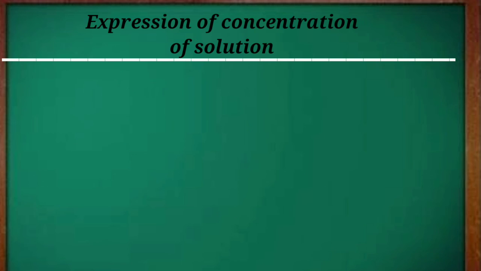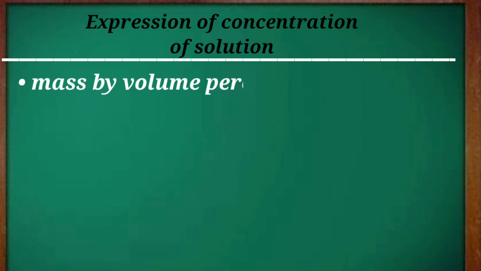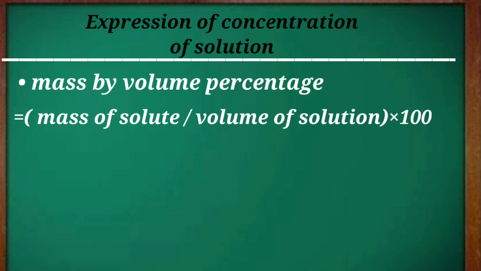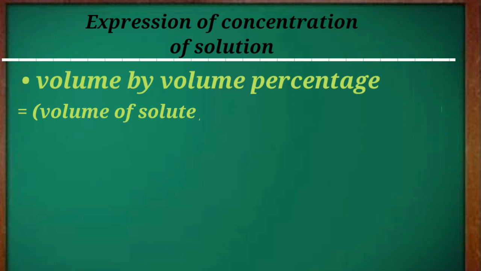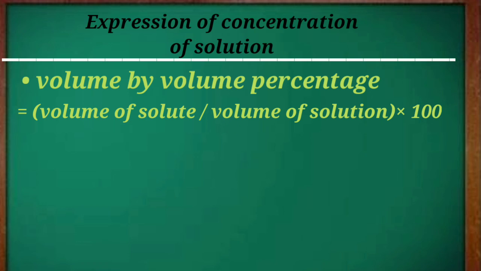28.57%. The next method we have is mass by volume percentage. It is equal to mass of solute divided by volume of solution, into 100. Here the mass of solute and the volume of the solution will be given, and by putting their values you will get the concentration of the solution. In the same way, we have another method, and it is volume by volume percentage. It is equal to volume of solute divided by volume of solution, into 100. Here also you will be given the volume of the solute and the volume of the solution, and by putting their values you will get the concentration of the solution.